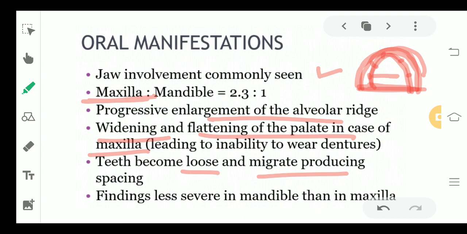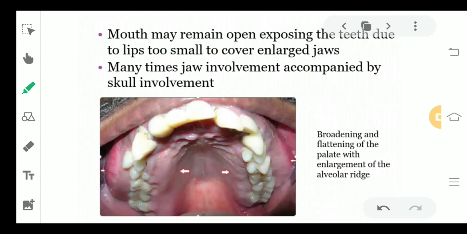Now the findings, as I've told you, are going to be less in case of the mandible and more in case of the maxilla. So if you see here, you can see this is how much the alveolar ridge is being enlarged. Have you ever seen an alveolar ridge like this? No, an alveolar ridge is not that enlarged. So here you can see the bony enlargement which has happened.